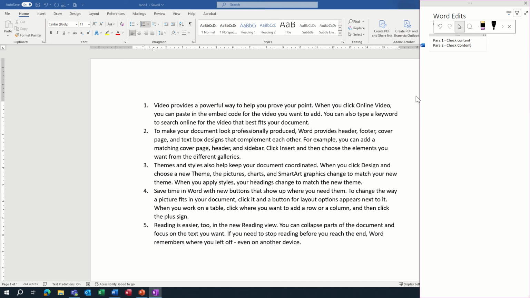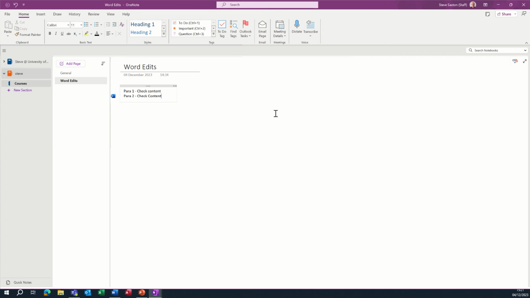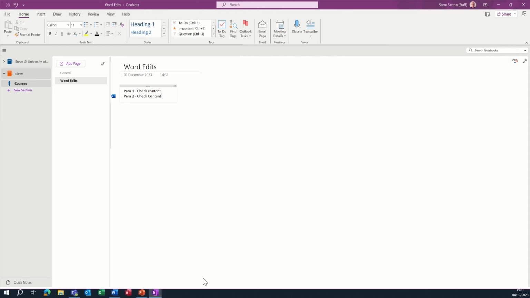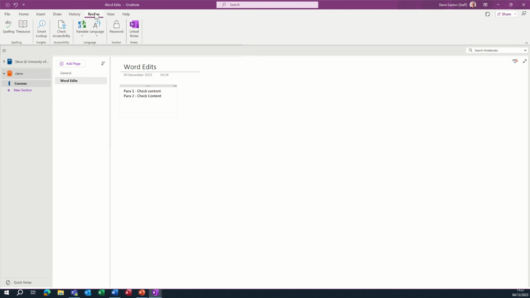Now, once you've stopped doing your little comments, you can click on this little arrow and it takes you back into OneNote, and you'll see there you've got like a little Word icon with a link back to that document. If I click on that, it jumps back there. If I go back into OneNote, I've got that option there to flick between the two. Now the same process would apply into PowerPoint and other documents, and you can do it from here as well.